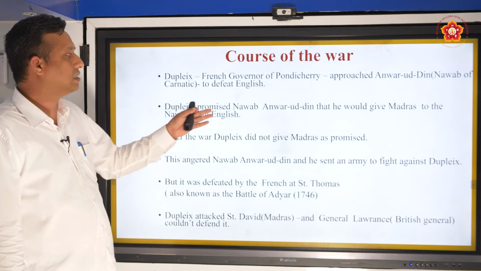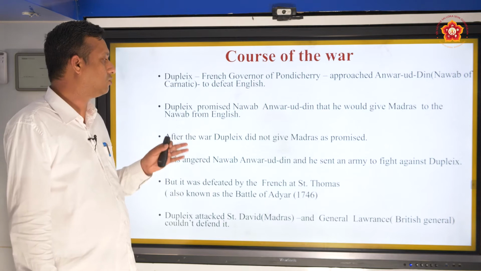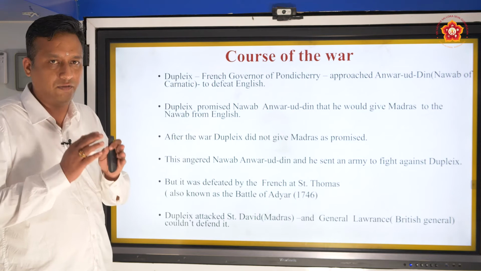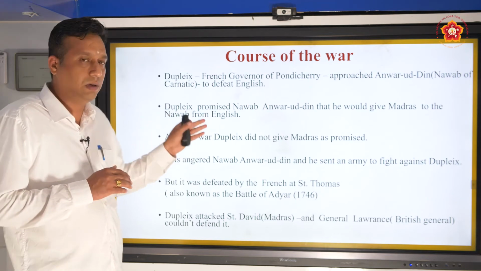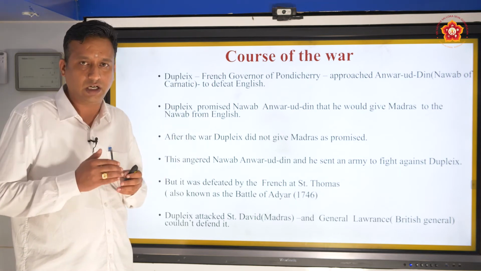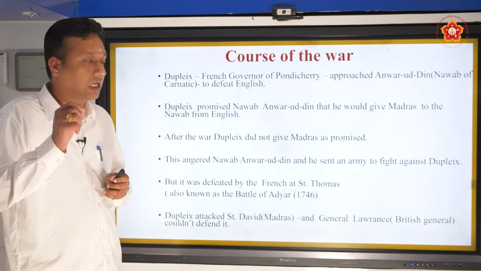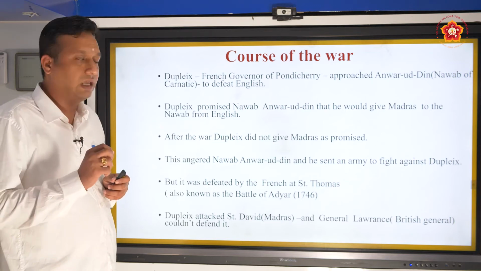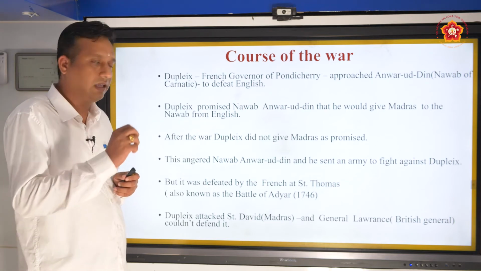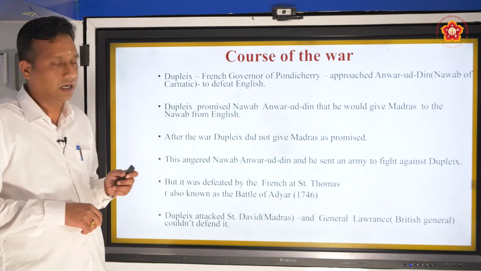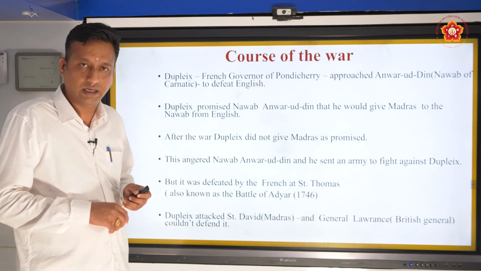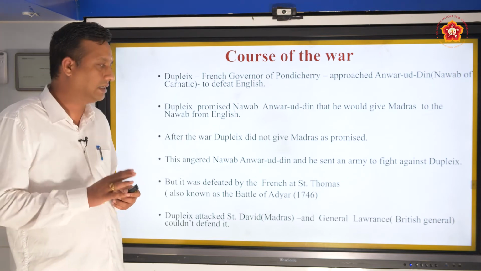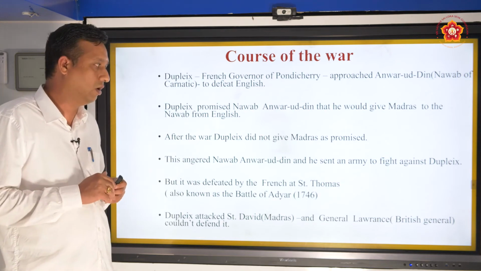Now, Dupleix promised Nawab Anwaruddin that he would give Madras to the Nawab from the English. At that point of time, the British had built a fort in Madras, and Dupleix, who was a very ambitious person, wanted to have more area. He promised Anwaruddin, who was the Nawab of Carnatic, that if you help me, I would give Madras as a gift. In the war, Dupleix was successful. But as promised, Dupleix refused to give Madras to Anwaruddin.